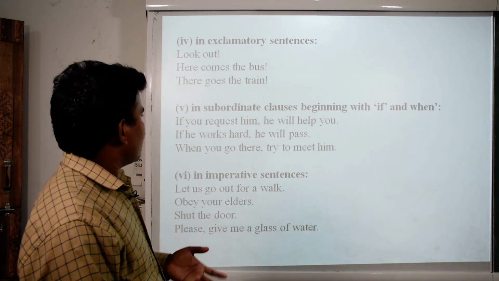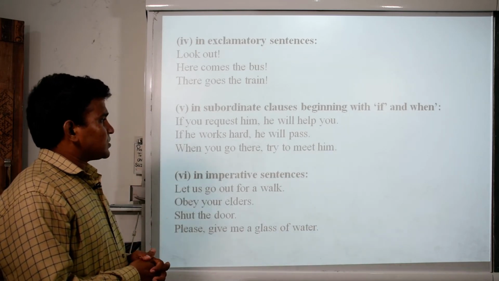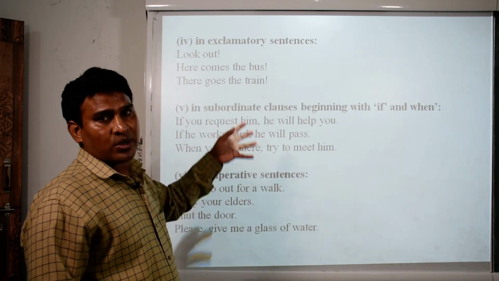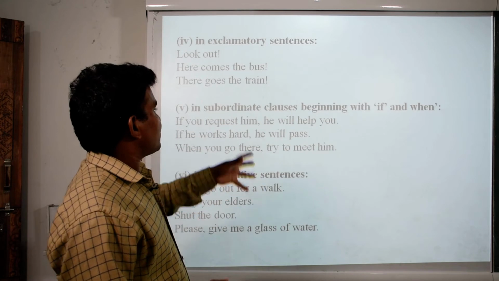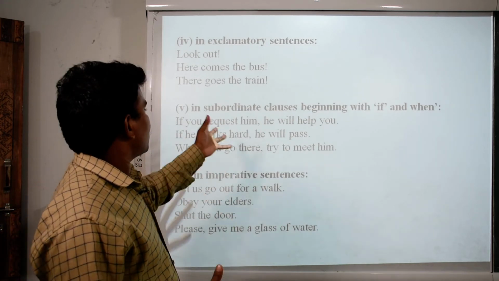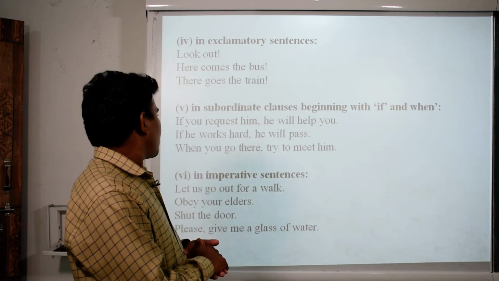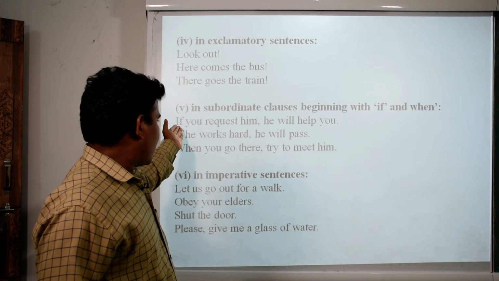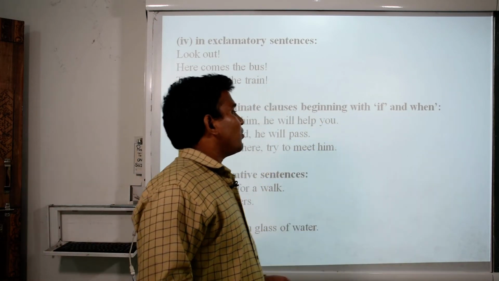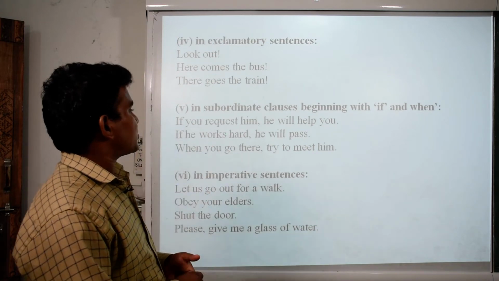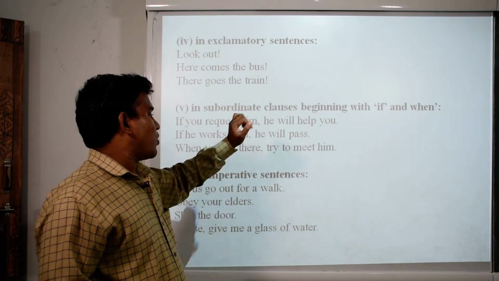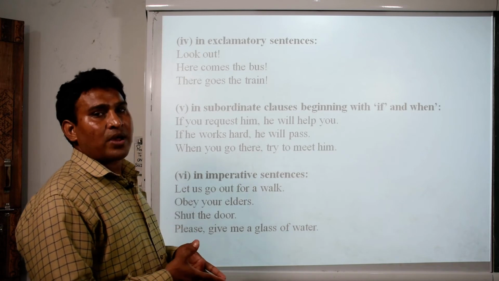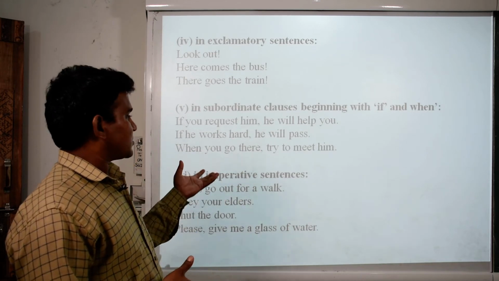Exclamative sentences. The other one is subordinate clauses, beginning with if and when. Of course we are not going to study clauses, but since we are dealing with tenses, here are some sentences related to subordinate clauses. If you request him, he will help you. Subordinate clause, okay? Because it is said, if and when. So if you request him, he will help you. The comma, and then a full stop at the end of the sentence. If he works hard, he will pass. Okay? Works hard, then he will pass, otherwise not.